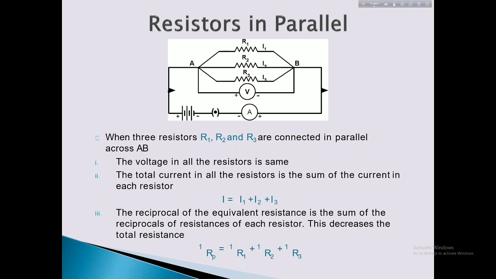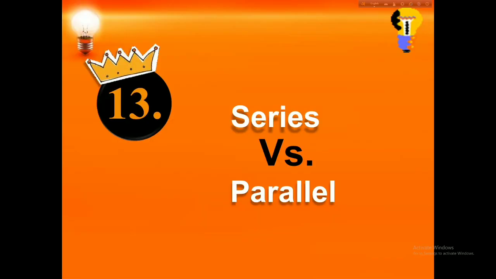We know V equals IR. Putting in this value, 1 by Rp equals 1 by R1 plus 1 by R2 plus 1 by R3. If we take two resistances R1 and R2, the equivalent resistance in parallel is Rp equals multiplication by addition, R1 R2 by R1 plus R2.